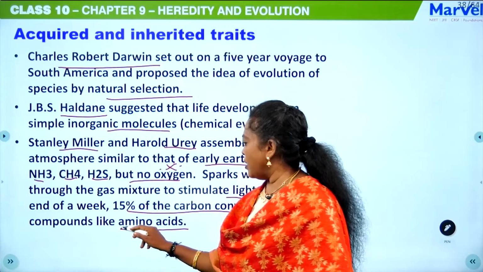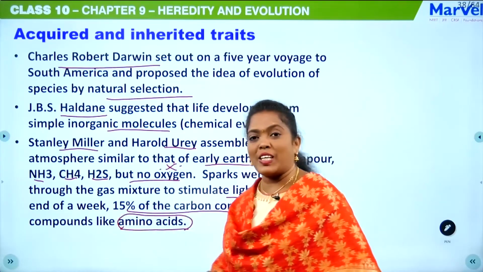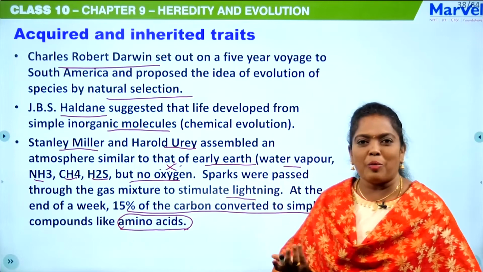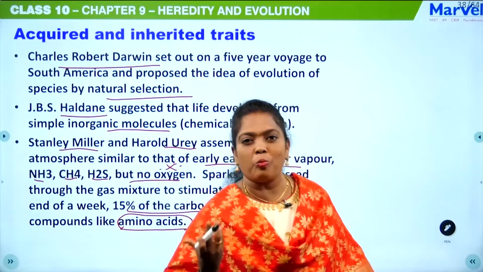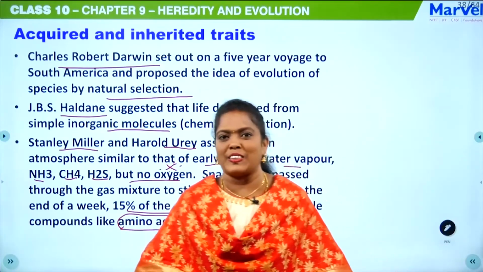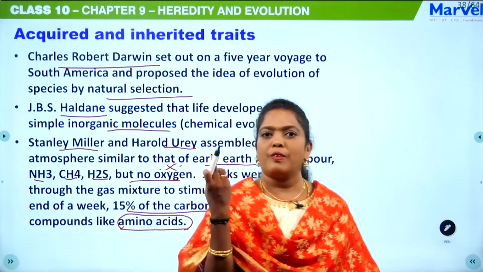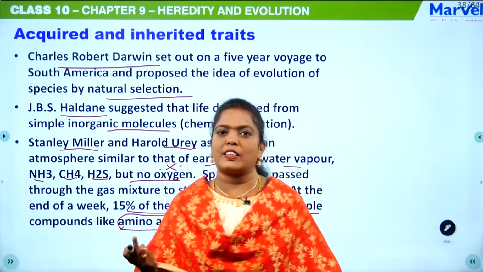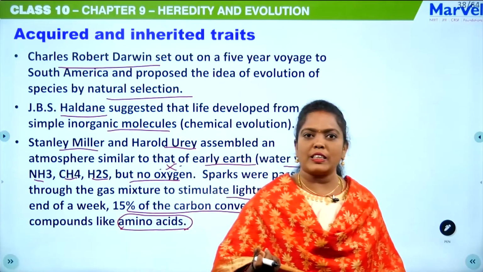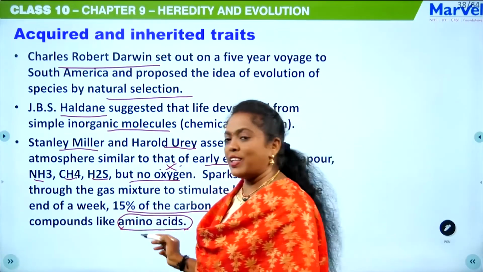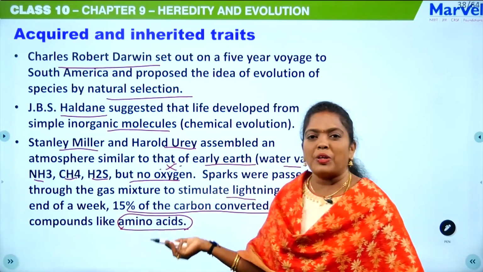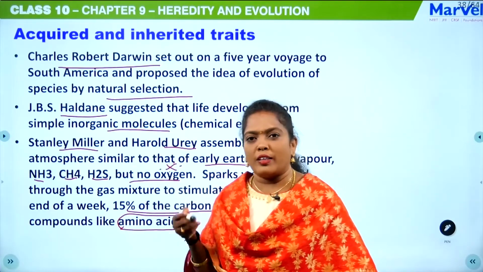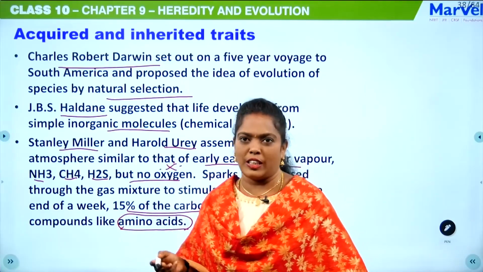But he got amino acids. The amino acid is the basic biomolecule which is present in a living organism. In our cell we have proteins, carbohydrates and fatty acids. To form proteins we need amino acids. So amino acids came. Like this only, life originated.